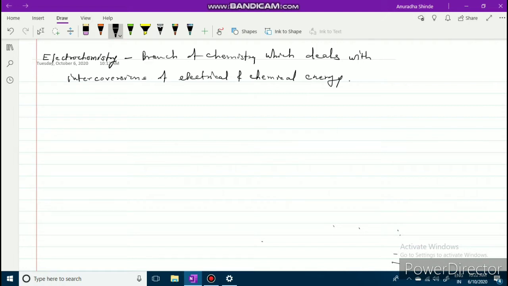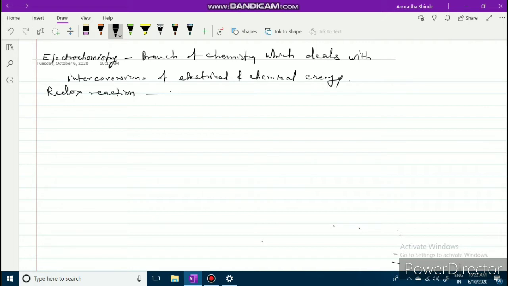Do you know about the redox reaction? In the last year, we had seen the different types of reaction, and one topic is called redox reaction.